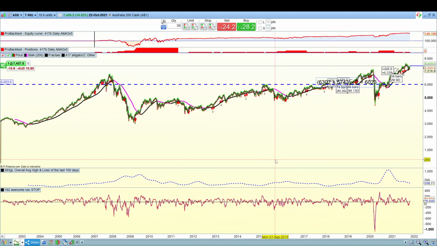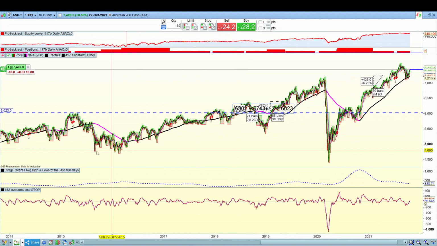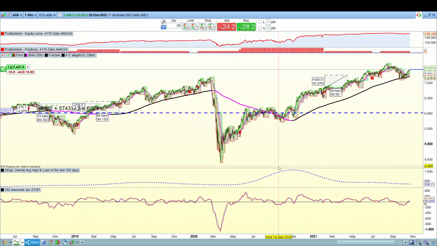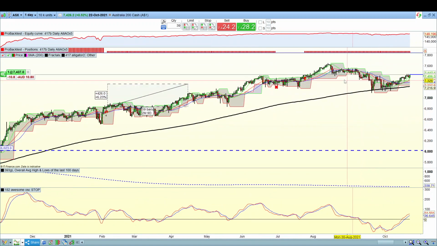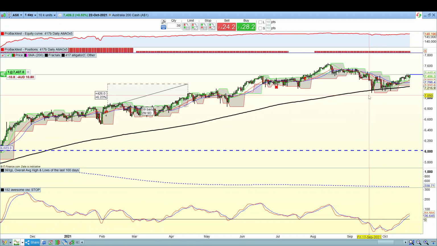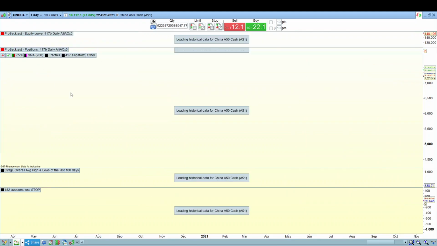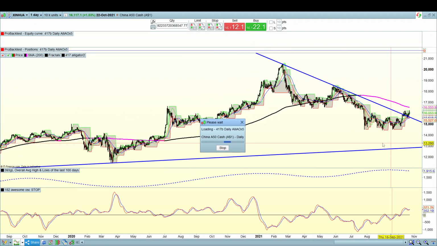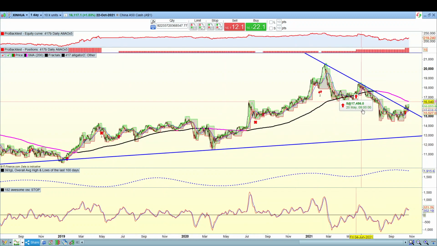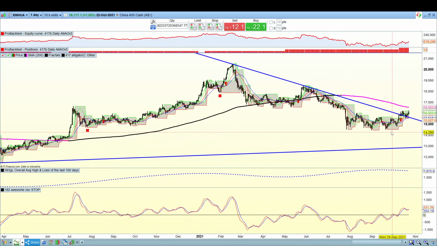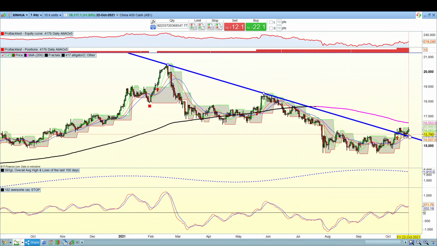Just looking at the bigger picture for China, you can see here it's been doing quite nicely until we got hit by the COVID pandemic at the start of 2020, and then it started rising from there, and now we're making a bit of a hiccup. This is again the ASX, and it's been recovering up there. The China market, looking at the longer term, has been doing quite nicely as well. It bounced off those two resistance and support lines. It's struggling to break above that, and that's looking good so far.